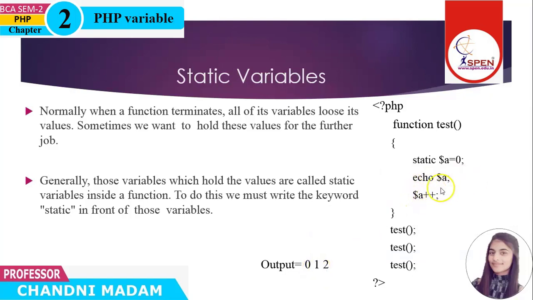Next we increment the value of A with a plus plus. Now the third time when we call test, A's value is 2. So after printing A, it prints 2. Next incrementing variable A plus plus, so now A's value is 3. I hope you have a better understanding of static variable. A static variable is a variable that holds its value after the function is executed. So after the first time test is executed, A's value is 1. So next time when test is executed, it is not initialized to 0 because it is declared as static.